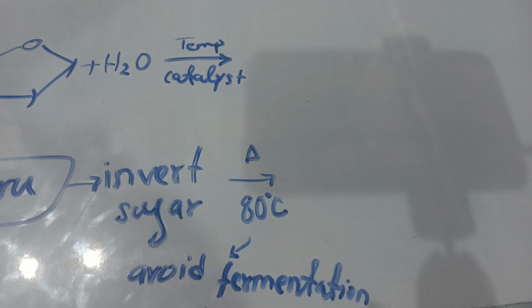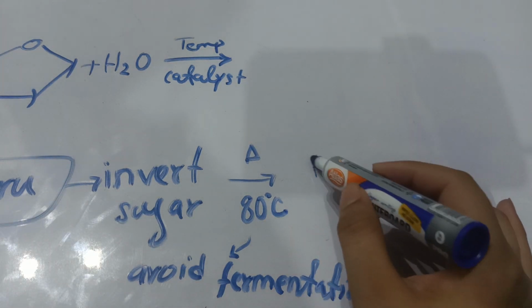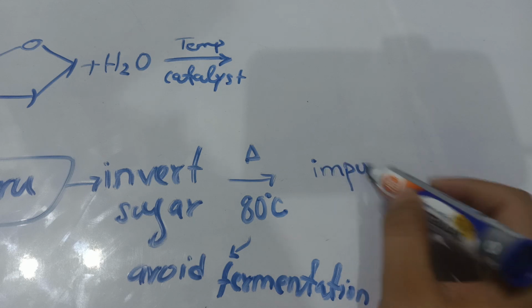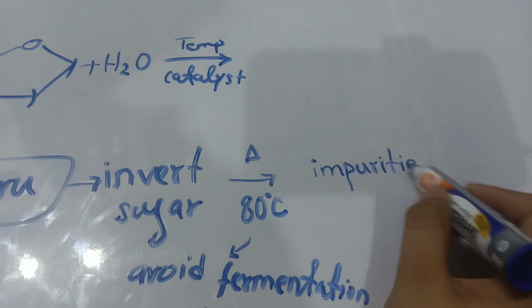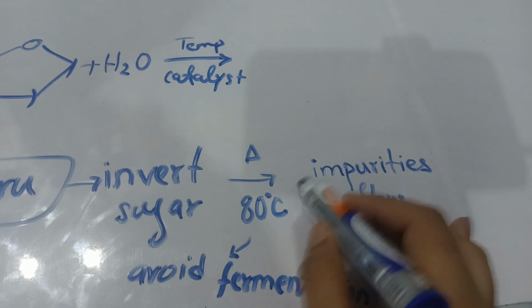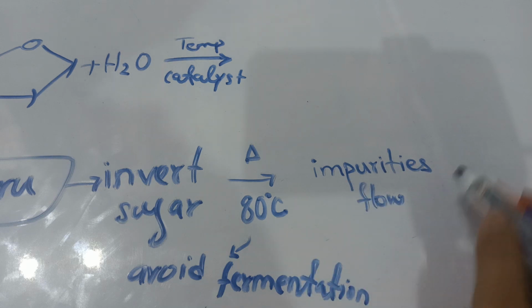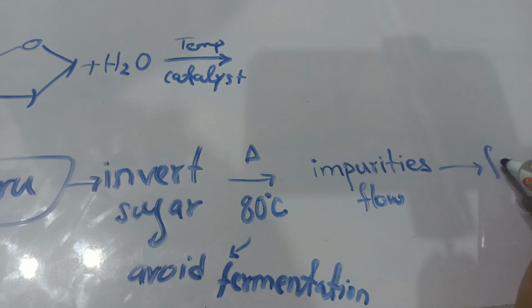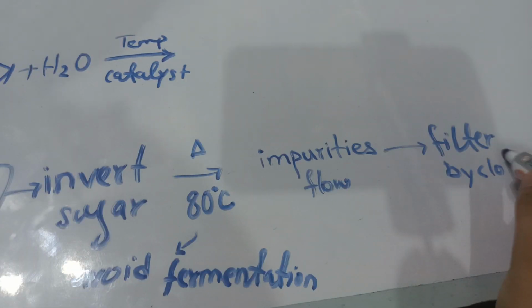After heating, all the impurities flow out. There are many impurities which can occur, and you will remove all of them and filter your honey through a piece of cloth. After that, you get a pure extract of honey. So this was the whole process of collecting honey.